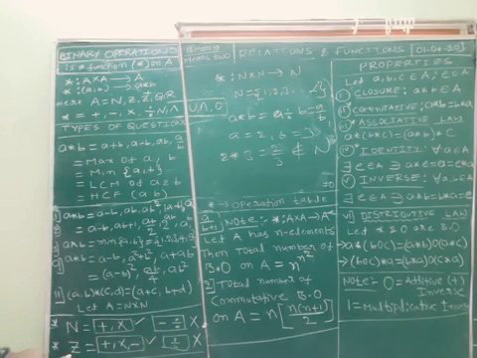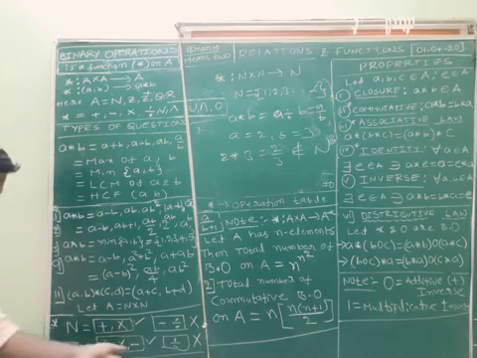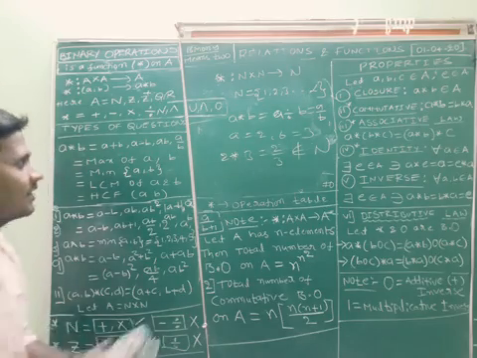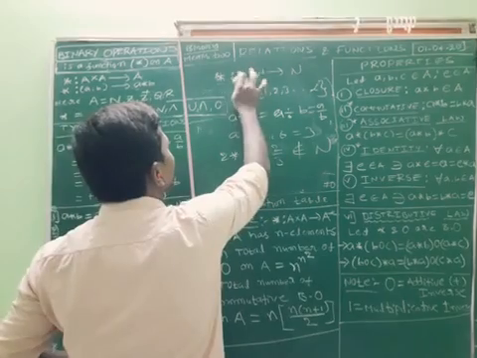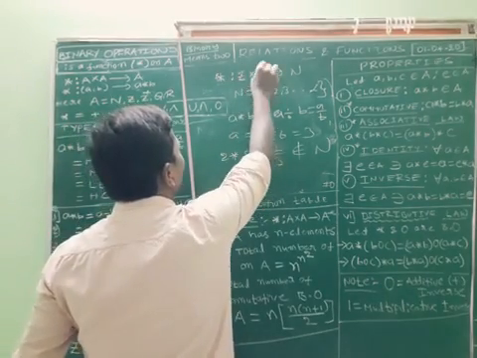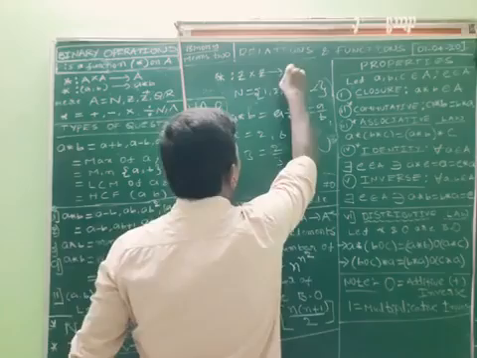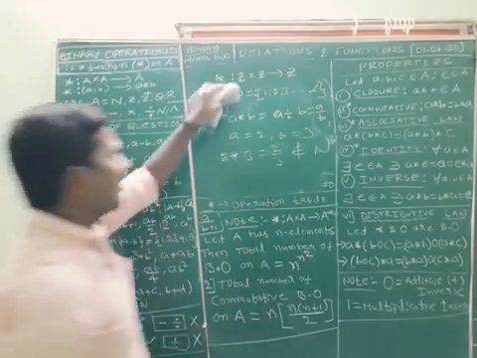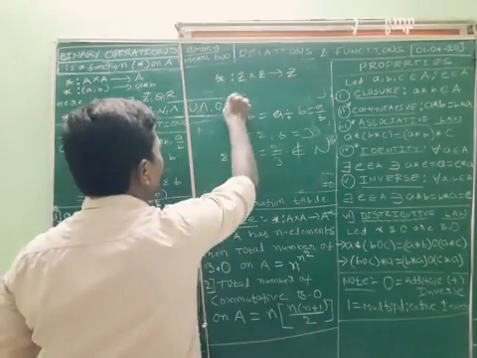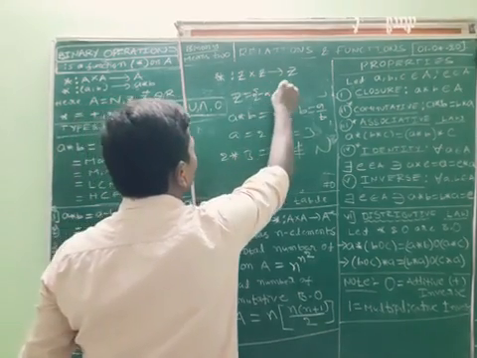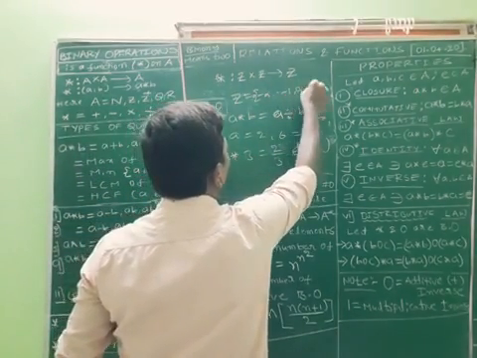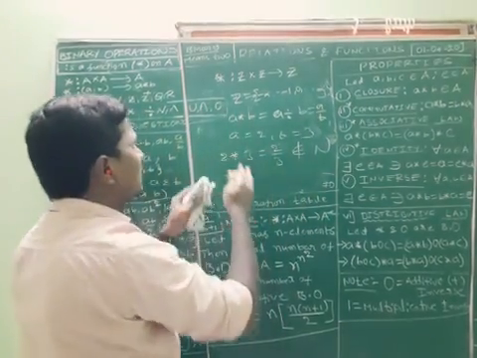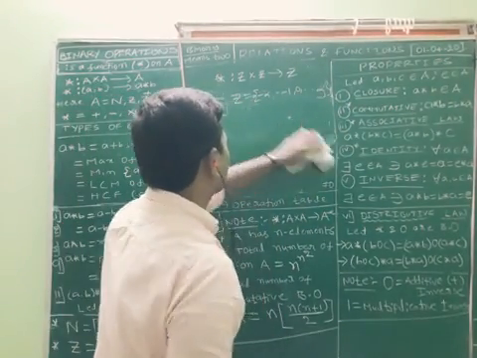In the same way, in integers, adding any two integers gives again an integer, multiplying any two integers gives again an integer, subtracting any two integers gives again an integer. Whereas for division, I define the binary operation Z cross Z to Z. Clear? Z we already know is the set of integers from minus infinity to minus 1, 0, 1 up to infinity, so you can take any two integers.